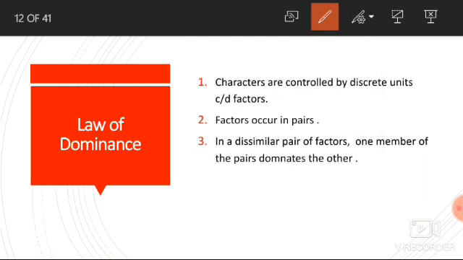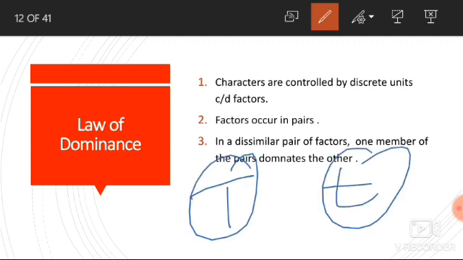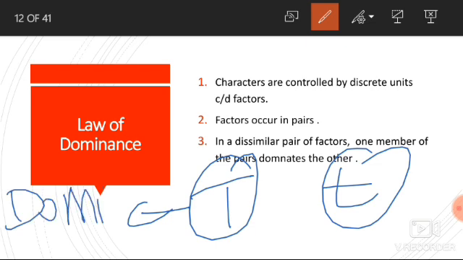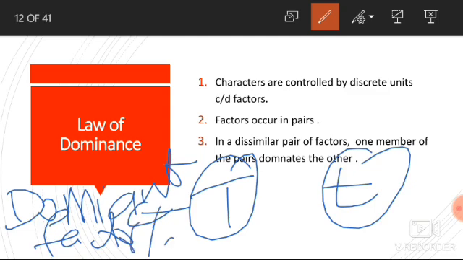So, out of the two contrasting alleles, only one is able to express its effect in the individual, and that allele which is able to express its effect is called the dominant factor or dominant allele.